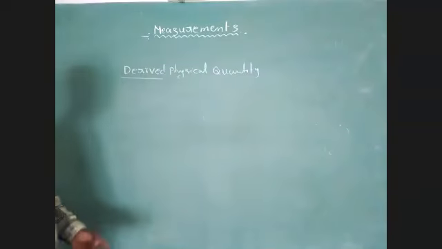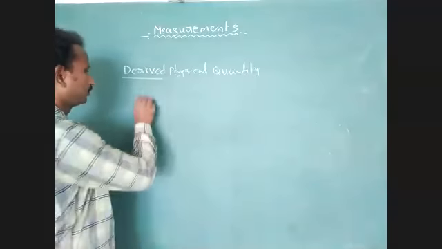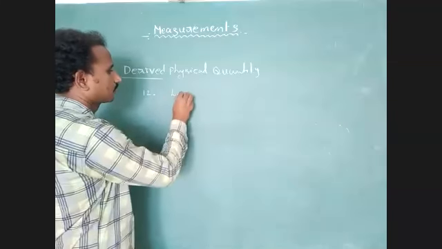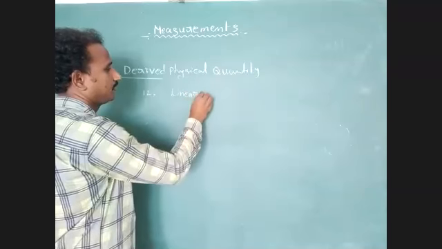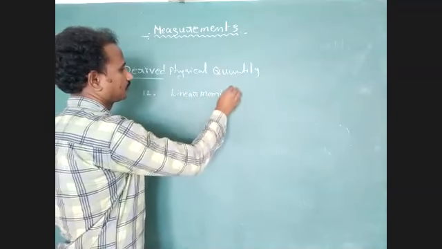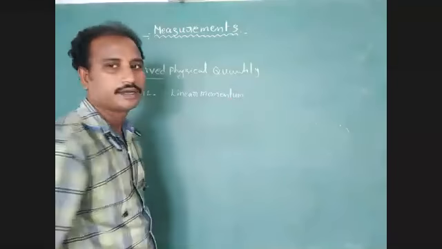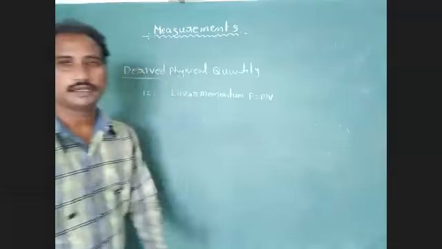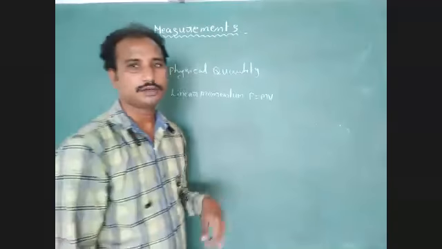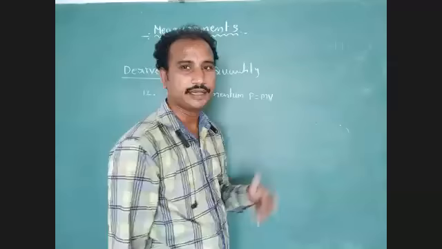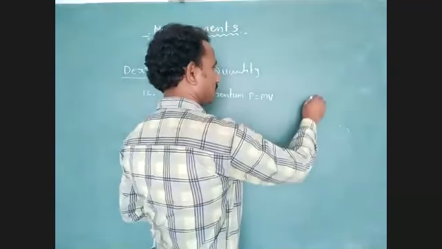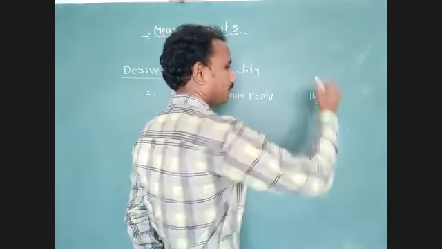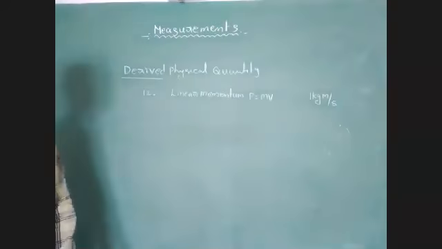Okay, now linear momentum, the 12th one. Linear momentum P equal to mass into velocity. The unit of linear momentum in SI system is 1 kg meter per second.